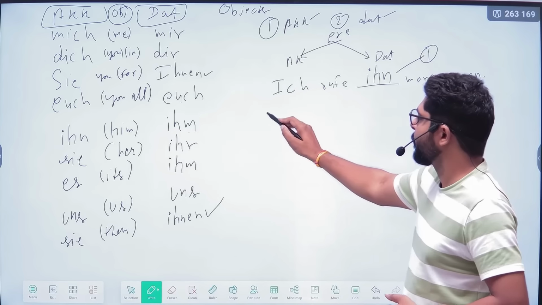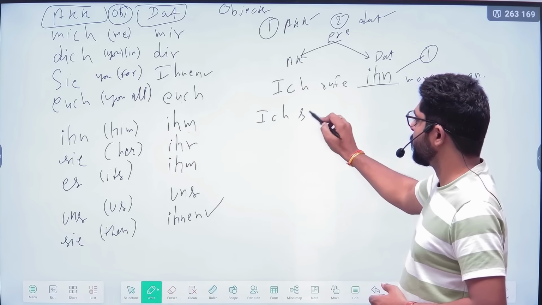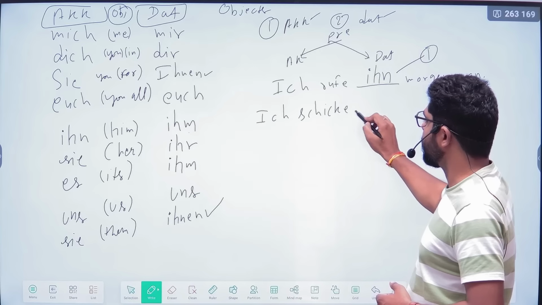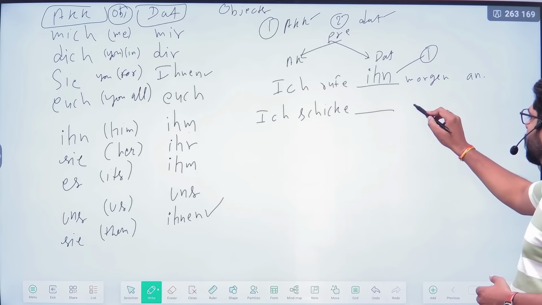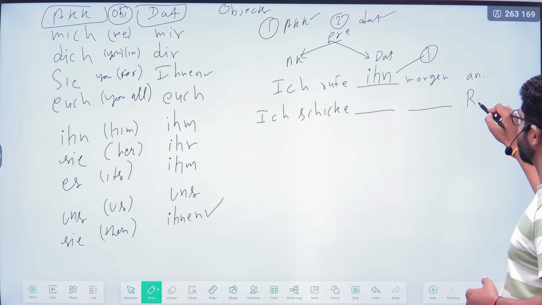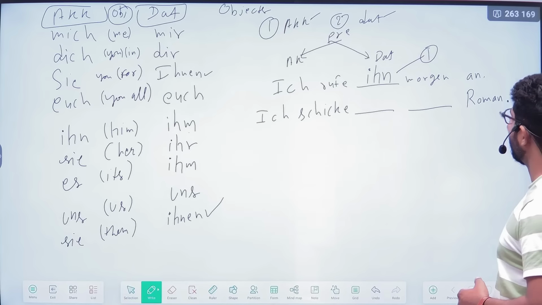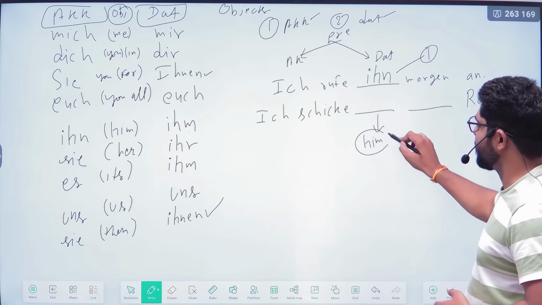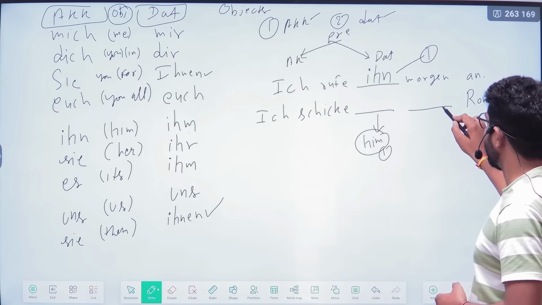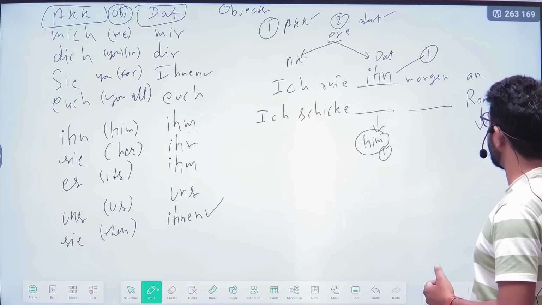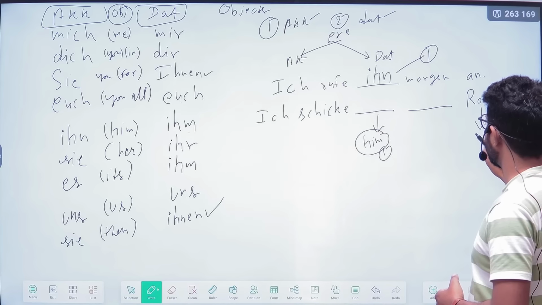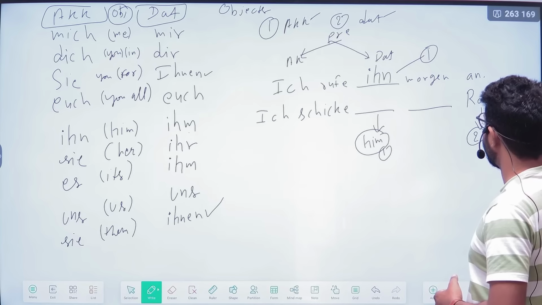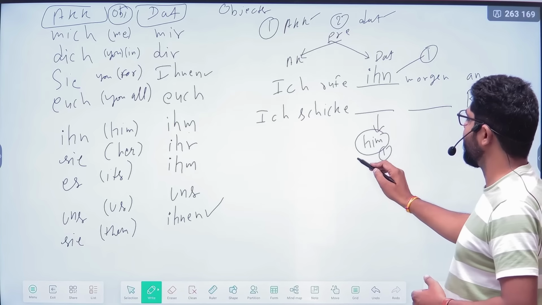Next one, ich schicke. Here we have two objects. You know that we will send him. So there is one object, and we will send him what? A novel. So this is the second object. This is related to a thing, and this is related to a person.